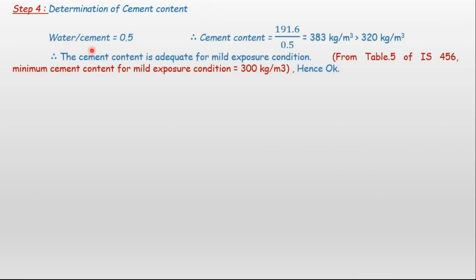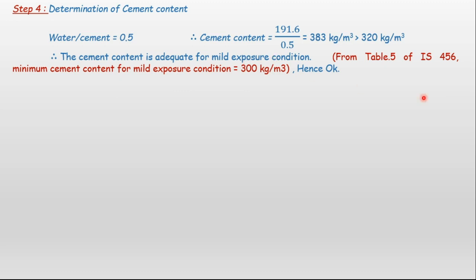Moving to step number 4, determination of cement content. Now we have water to cement ratio and water content, and now we will find out the cement content. Water to cement ratio is 0.5, based upon the water content available. Therefore, the cement content will be 191.6, so I have taken it as nearly 191 divided by 0.5, which equals 383 kg per meter cube, which is greater than 320 kg per meter cube. The cement content is adequate for mild exposure condition, well above the particular requirement.